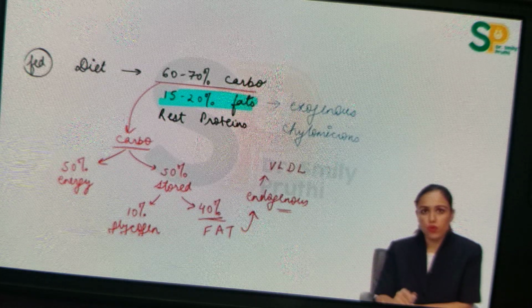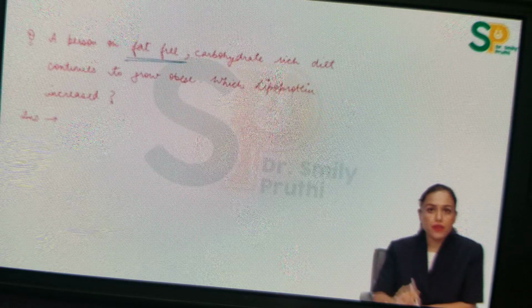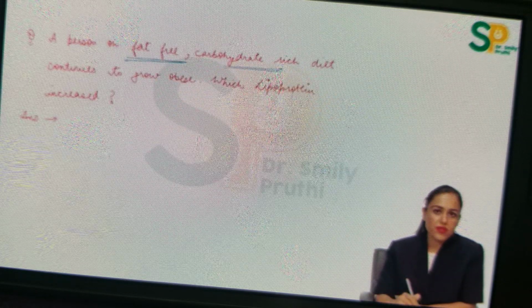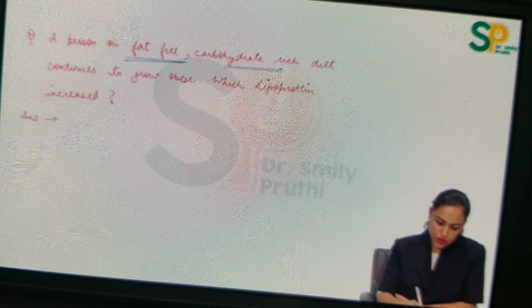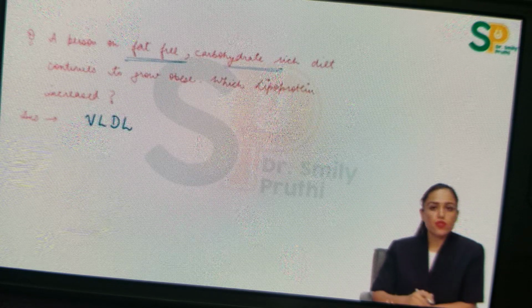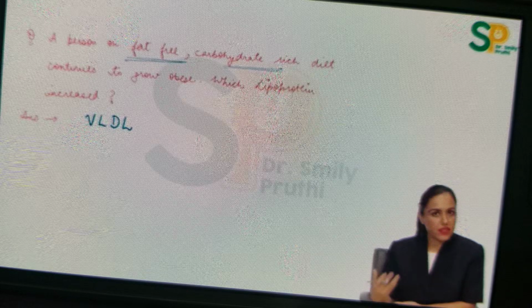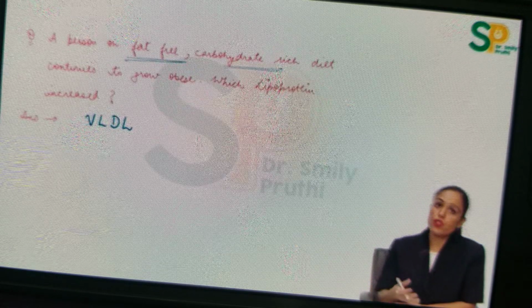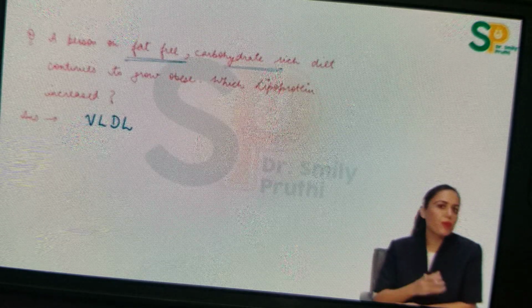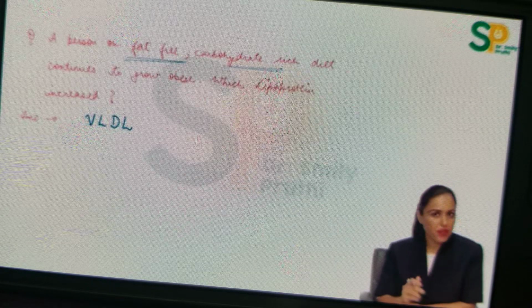And this is a frequently asked question also. See the question: a person on a fat-free, carbohydrate-rich diet continues to grow obese. Which lipoprotein will be increased in this person? Answer is VLDL, because this person is not taking any exogenous fat, so chylomicrons won't be found in this person's blood profile. But this person is taking excess carbohydrates, which get converted to fat in the body, which is transported in the form of VLDL. So when you check the lipid profile of this kind of person, VLDL will be increased.